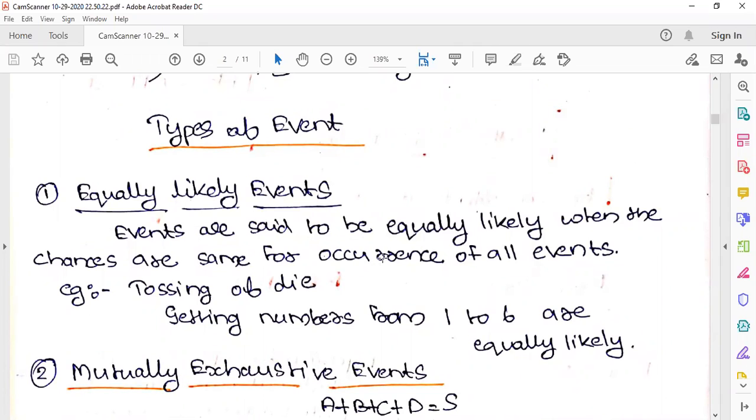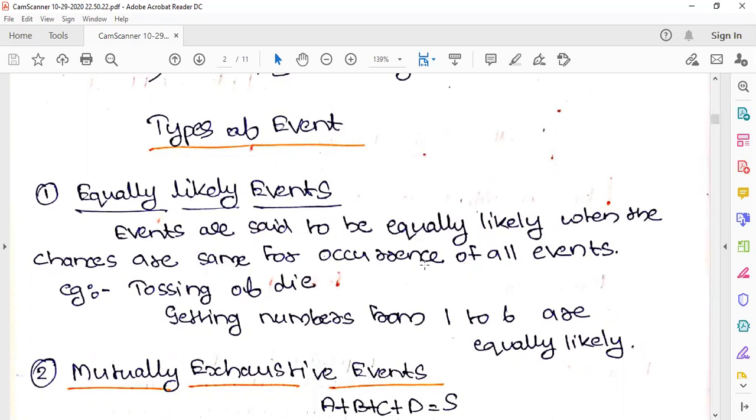Getting numbers from 1 to 6 are equally likely. You can get 1, you can get 2, you can get 3. Any number you can. You cannot say when you toss again you will get only 4. No, you cannot. You can get 1, 2, 3, 4, 5, 6. Any output you can get. So that's what we call an equally likely event.